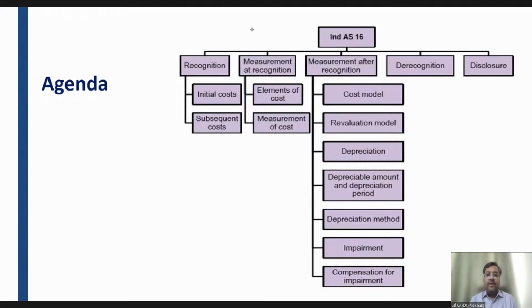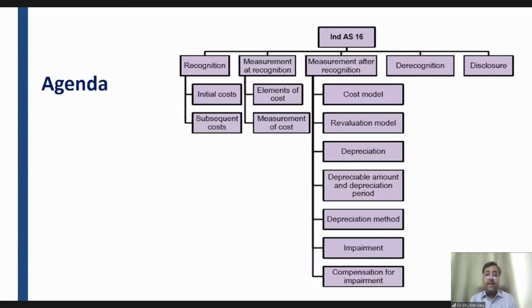I can see the good mornings from a lot of students. Good morning, Hari. Good morning, Manini. Good morning, Dhara. Good morning, Rohan. Good morning, Radhika. Yeah. What is meant by property, plant, and equipment? And can you give me some examples of property, plant, and equipment? Because you all are CA Final students, you are into your articleship, you have completed CA Inter, and you have read AS 10. So you have a fair idea about this standard. What are the examples of property, plant, and equipment?